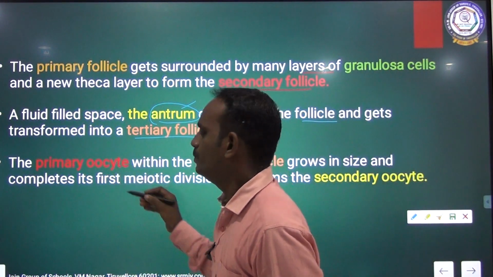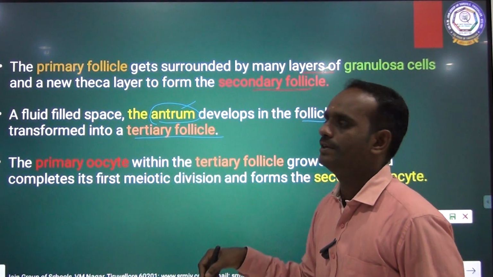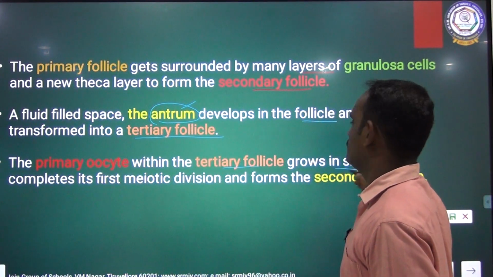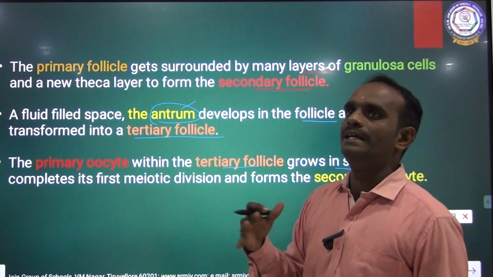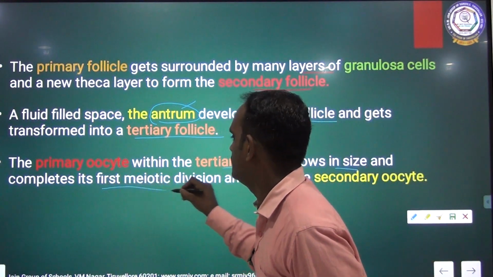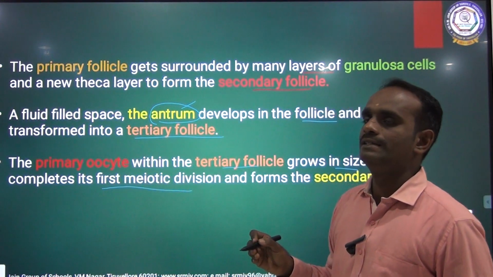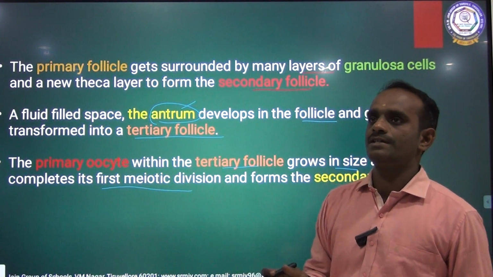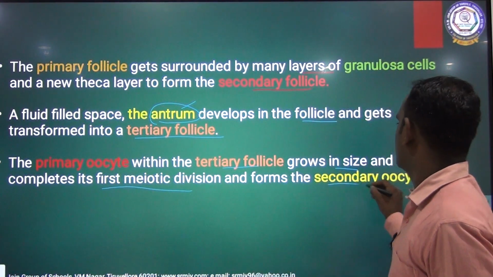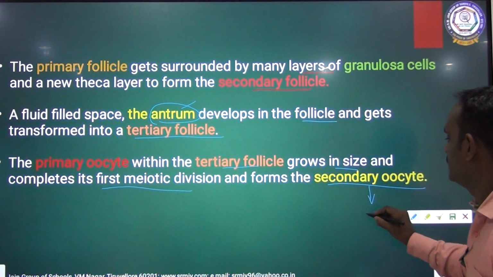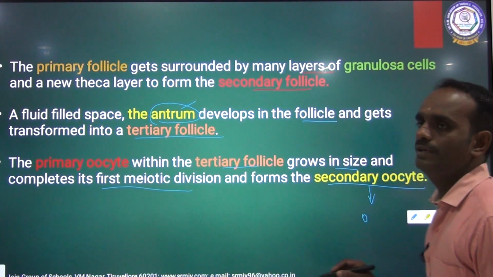Then the primary oocyte within the tertiary follicle grows in size and completes its first meiotic cell division, a reduction division, to form the secondary oocyte. The secondary oocyte is nothing but a mature egg.